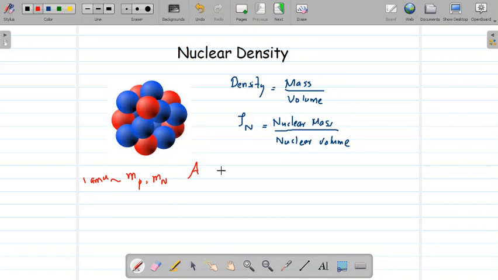mass of the nucleon. So if there are A number of nucleons, then the total nuclear mass will be equal to A into mass of nucleon, which is equal to, let me call it Mn, A Mn. Mn is approximately equal to mass of neutron and mass of proton.